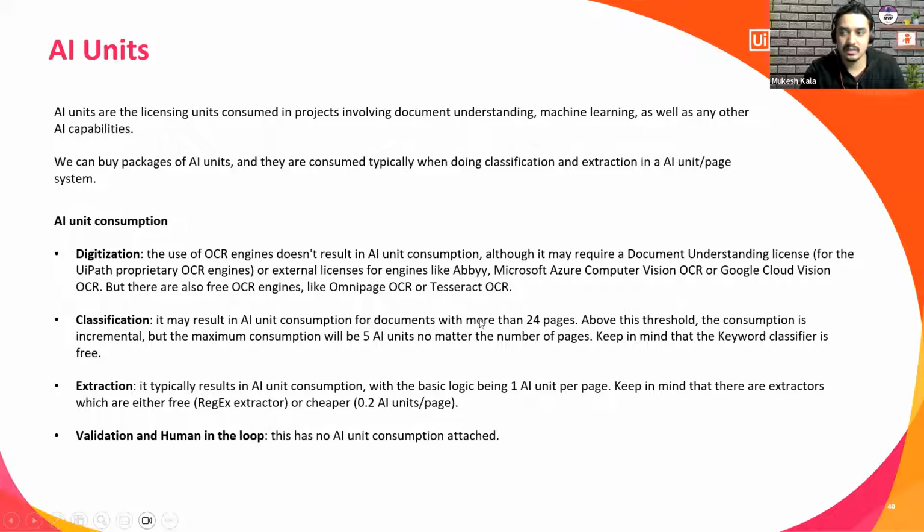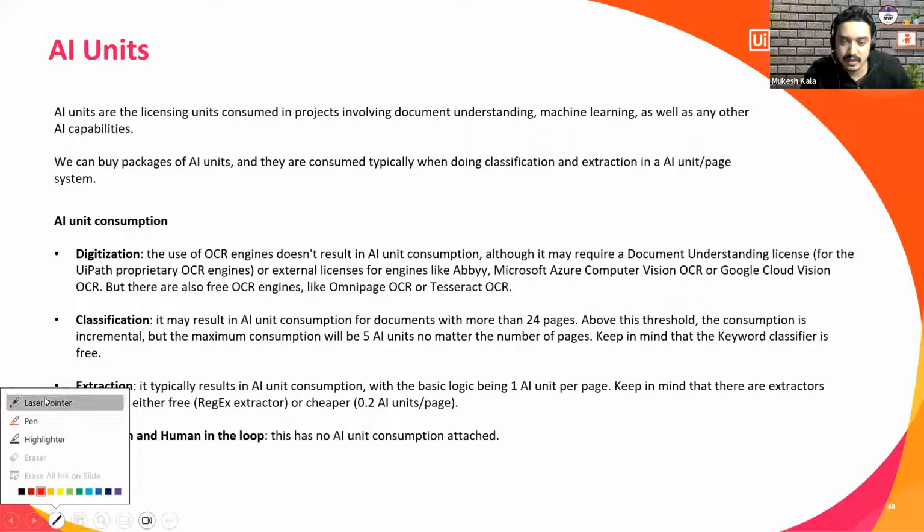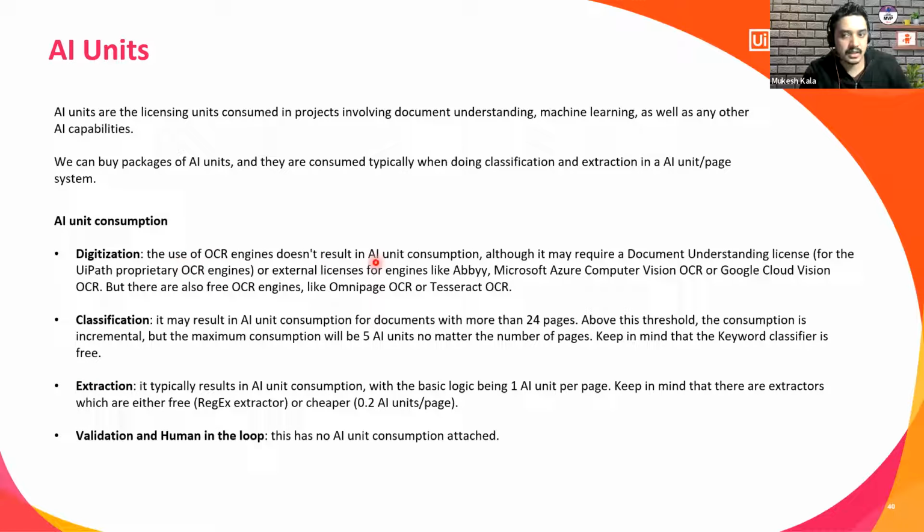In the digitization, you may use the OCR engine, which also does not consume AI units. OCR engine is different, right? OCR is connected with the help of your keys, the API key of the OCR. So that also does not consume the AI unit. So digitization is the first stage, let me just highlight what I'm talking about here. The use of OCR does not take AI units, although it might require a license for the OCR, right? In case you plan to use ABBYY, you need to have a license for ABBYY, Azure and all, but in terms of AI units, it won't consume.